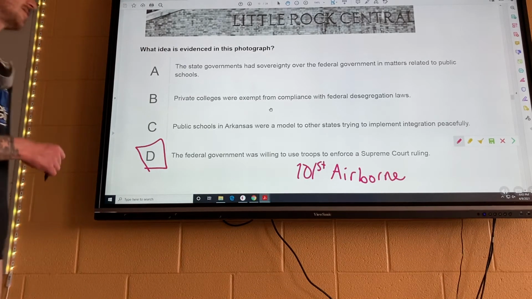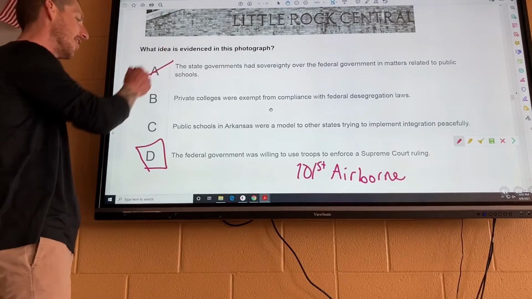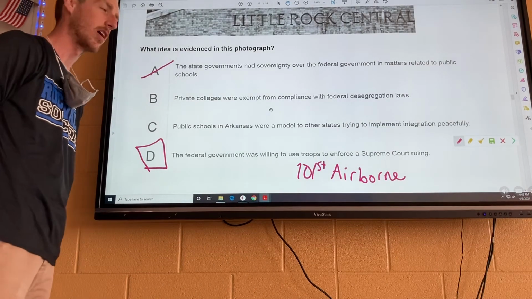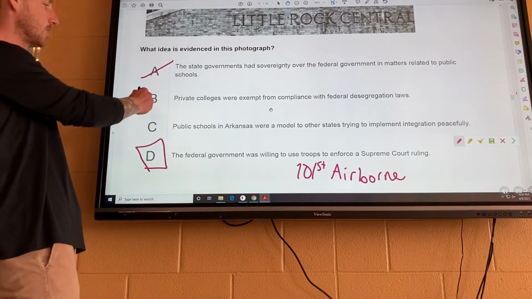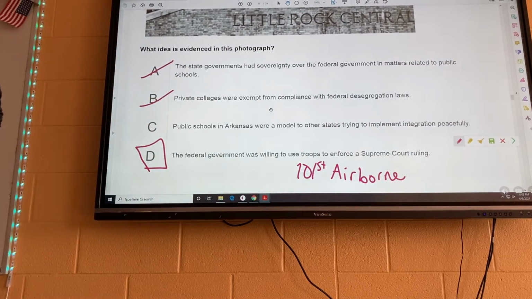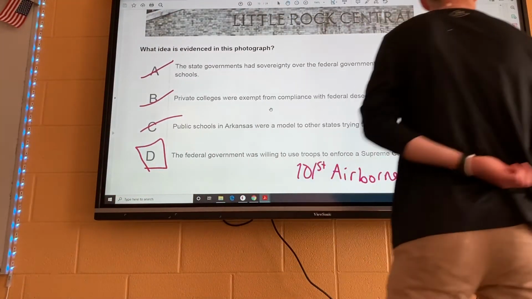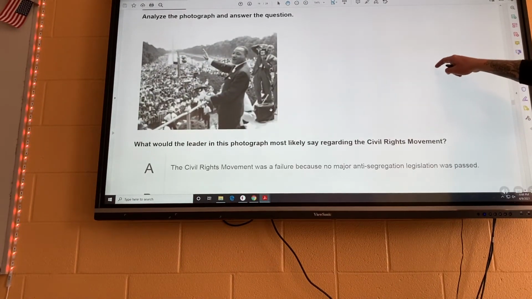So let's take a look at why the answers are wrong. The state governments had sovereignty over the federal government. Nope. The 101st Airborne came in, and they're the U.S. Army, so it's not just regular state troops, okay? B, private colleges were exempt from compliance. That's not a college, so no. Or C, public schools in Arkansas were a model to other states trying to implement integration peacefully. The northern states were already integrated, so that's definitely not right, all right? And also, if you're having to use troops, it's probably not a peaceful situation, okay? So let's move right along.